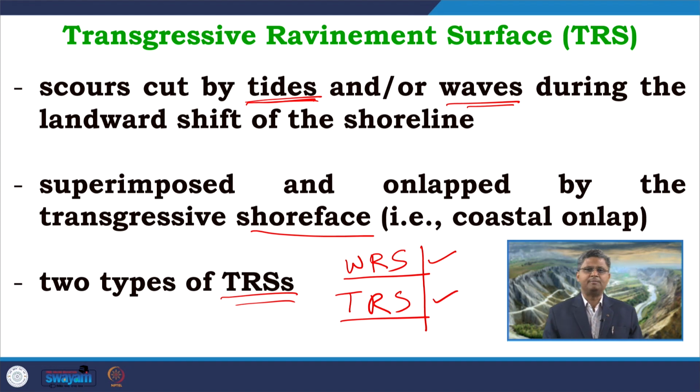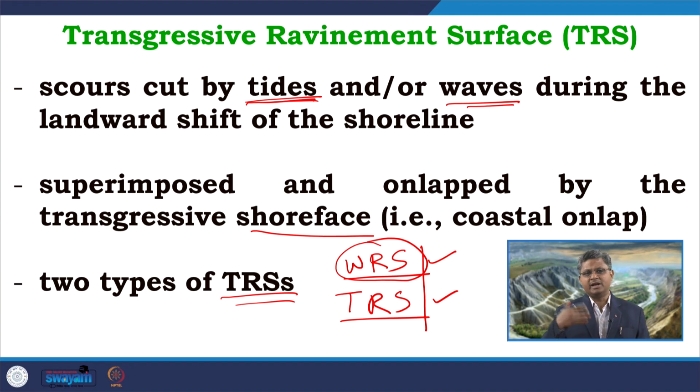In the marginal marine part of the basin, we can identify both a tidal refinement surface as well as a wave refinement surface. In many cases, particularly when the tidal effect is relatively less or gets overprinted by wave activities, we very prominently get preservation of the wave refinement surface.